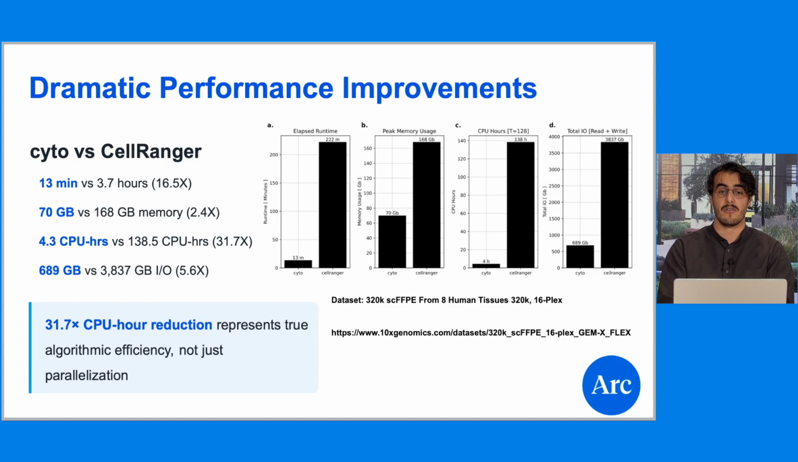Notably, we show almost 32x better performance with respect to CPU hours. And because Cyto is built to be modular, this provides potential to even further reduce computational requirements on cloud computing systems for massive cost savings and improved runtimes. Finally, Cyto uses less than 5 times less I/O than CellRanger, which both significantly reduces the amount of disk space required before, during, and after the run, and reduces the load that mapping takes on network file systems.